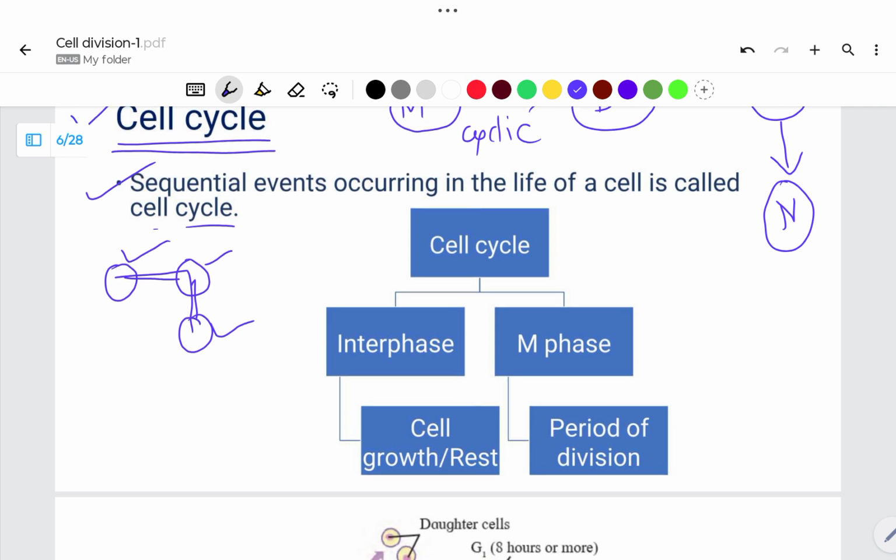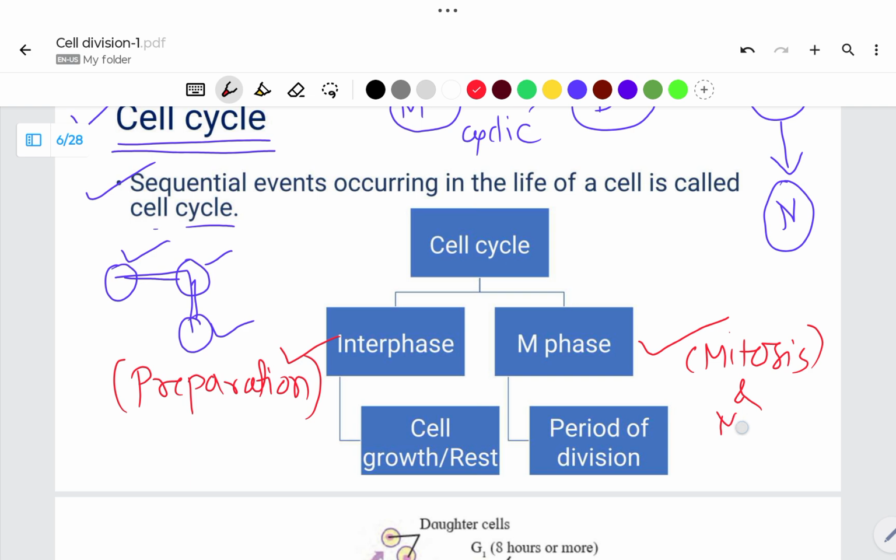In the general cell cycle, two main phases are very important. One is interphase and the other is M phase. Interphase means this is a preparation. In interphase, the cell prepares for future division, and M phase means mitosis and meiosis.